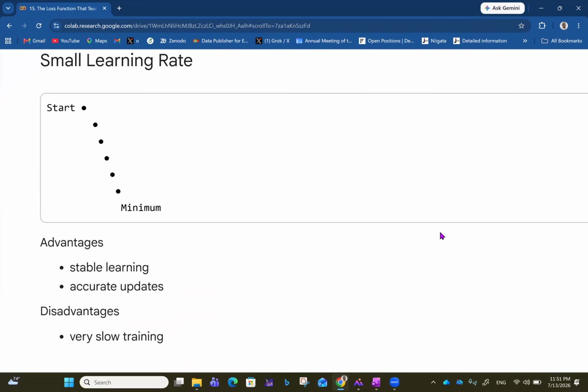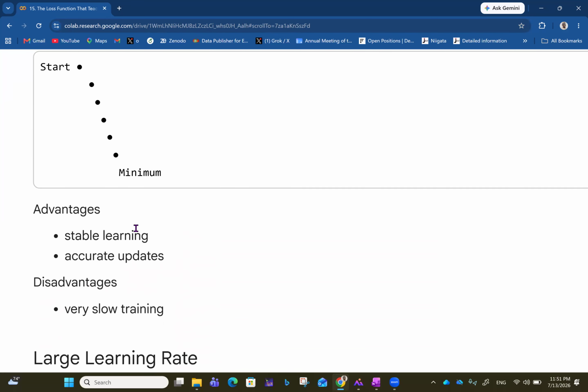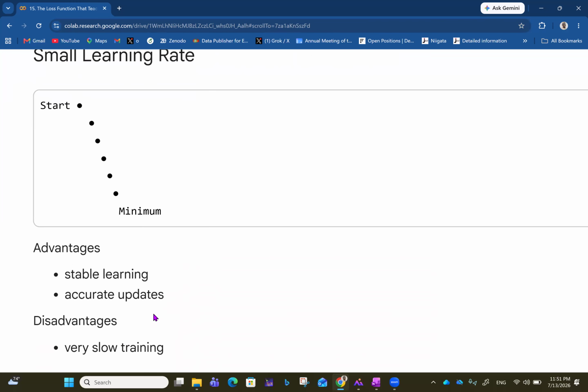Now, talking about a small learning rate: if you start from this top value and you get to this minimum in 1, 2, 3, 4, 5 steps. The advantage of a small learning rate is that it gives stable learning.